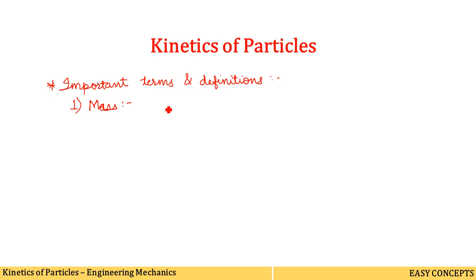It will not be affected by the shape or state of position in the universe. So it is a scalar quantity. First of all, we must be able to define the mass. What is the mass? It is a quantity of matter. Okay. So quantity of matter which is contained in a body.